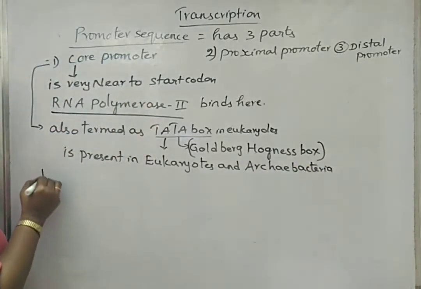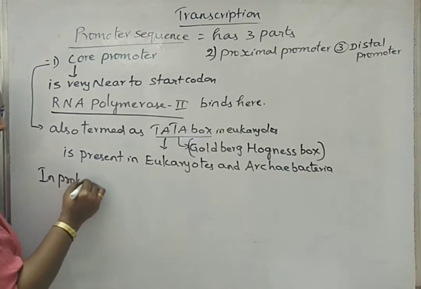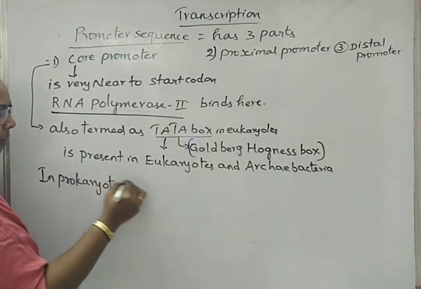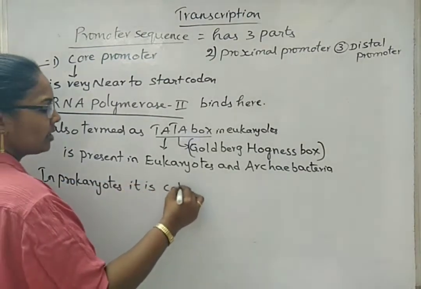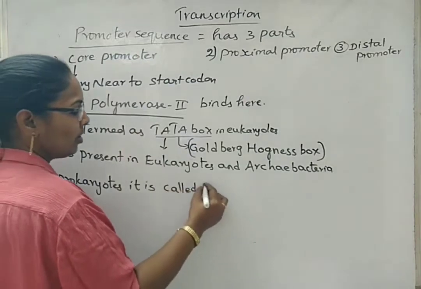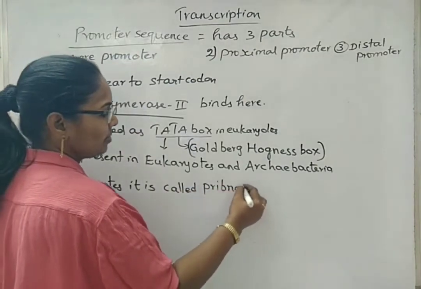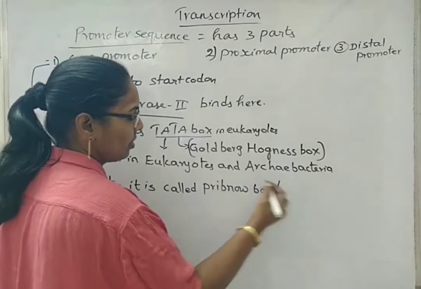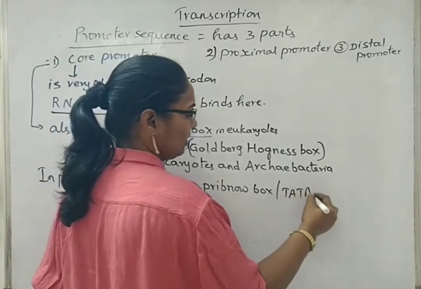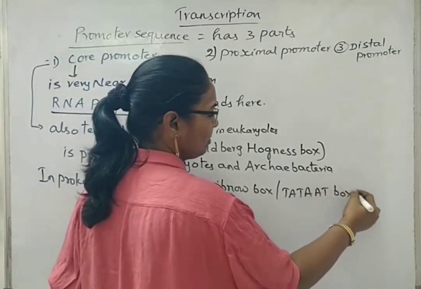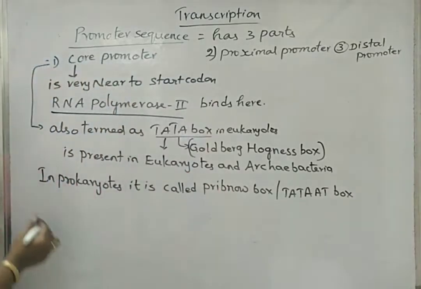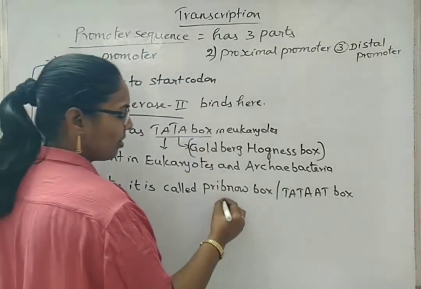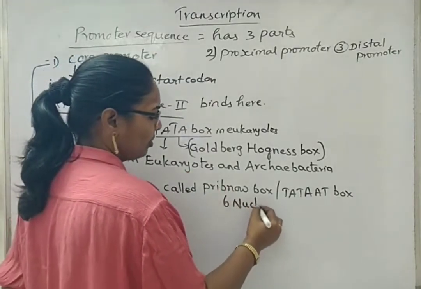Then what is it in case of prokaryotes? In prokaryotes, this core promoter is called the Pribnow box or TATA box. Now, this Pribnow box consists of 6 nucleotides.